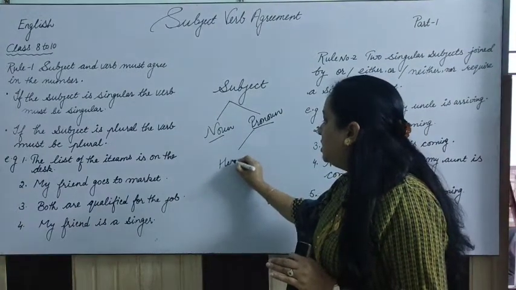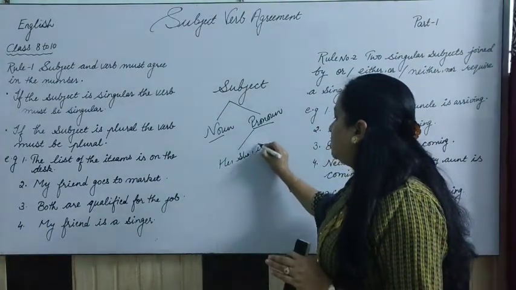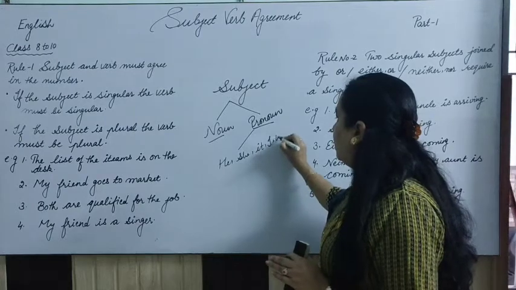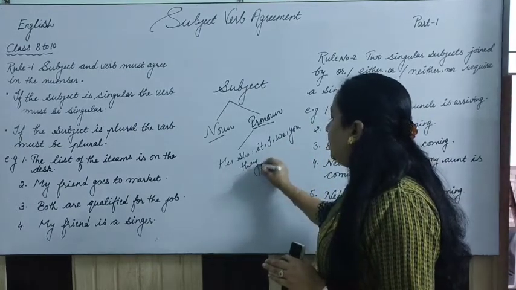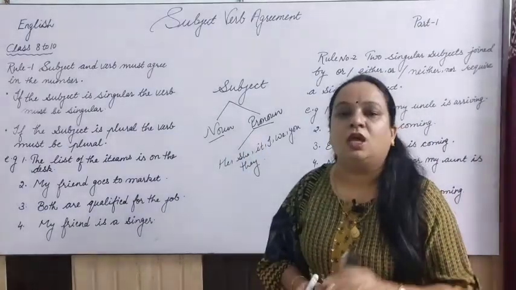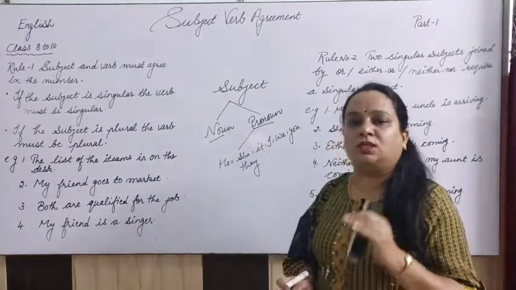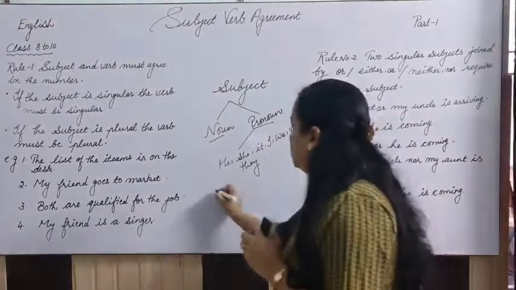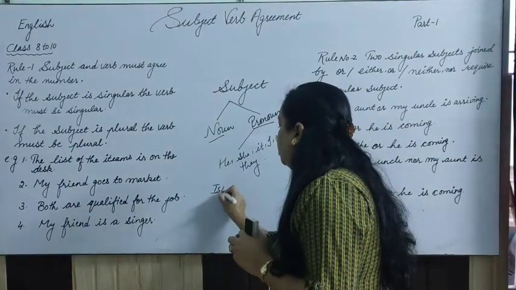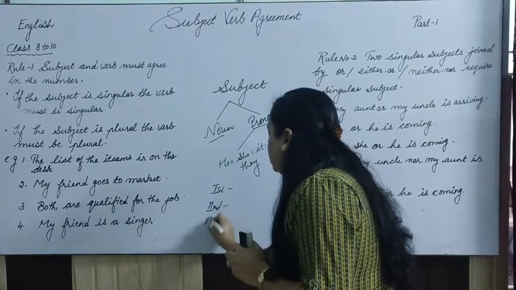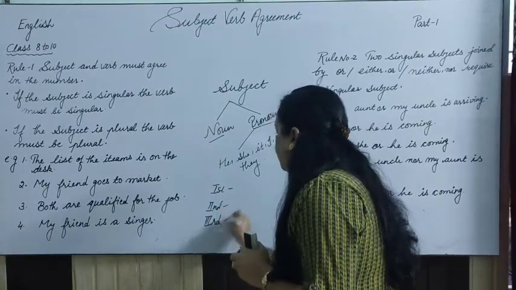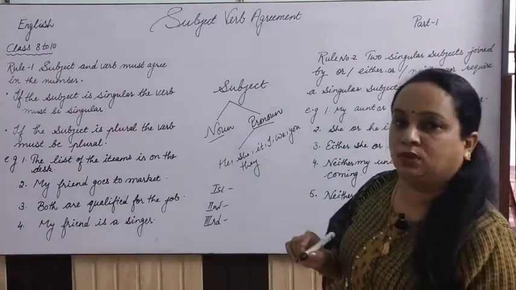Pronouns are he, she, it, I, we, you, they, right? So these are pronouns. If we talk about the first person, second person and third person of this, we have the first person pronouns, the second person pronouns, and the third person pronouns.